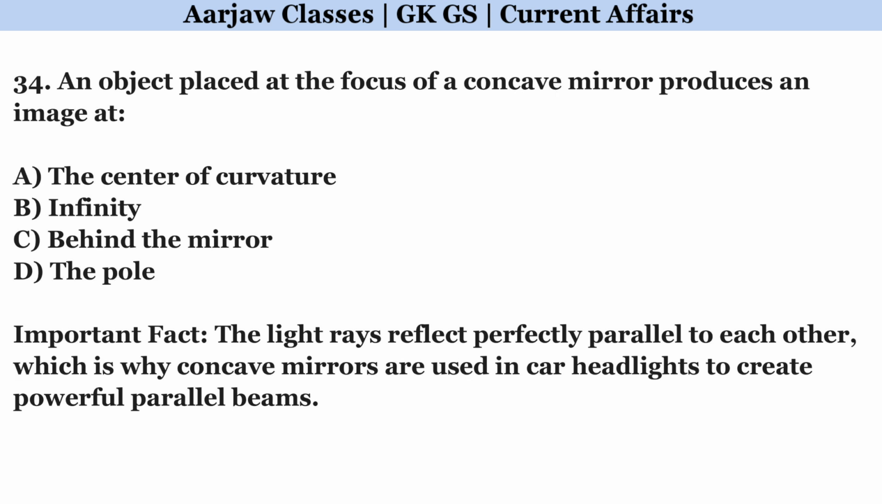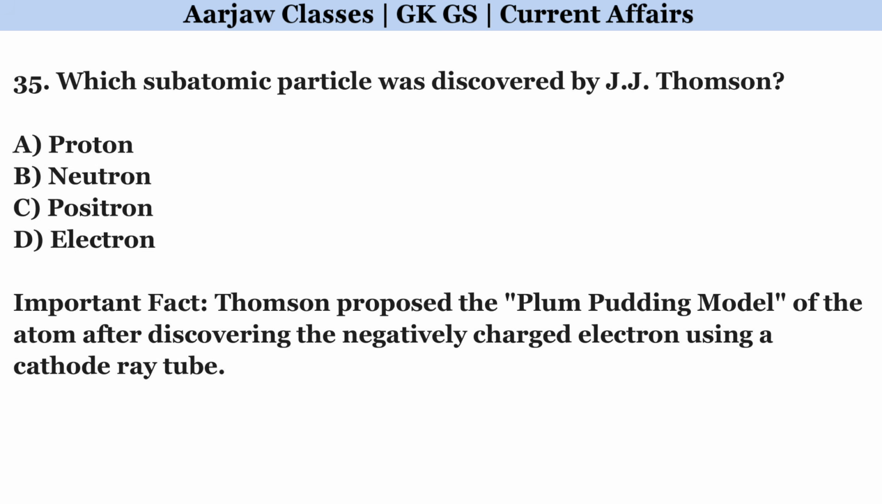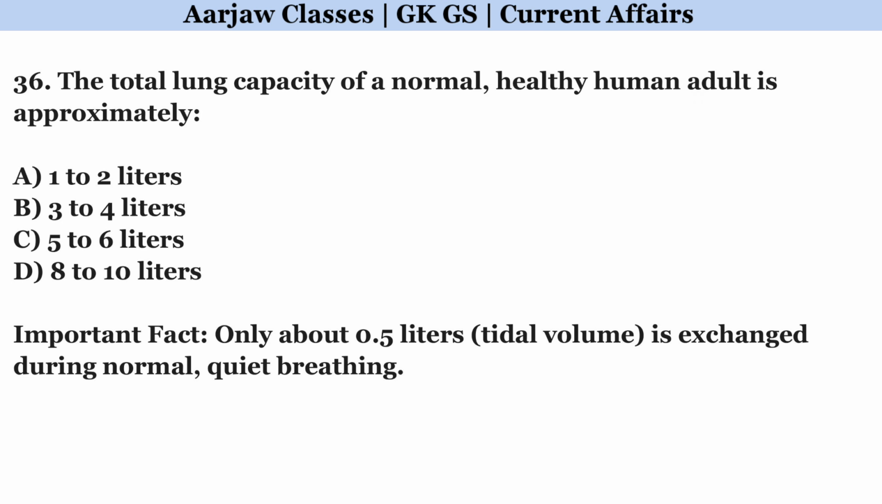An object placed at the focus of a concave mirror produces an image at. Correct option is B. Infinity. Which subatomic particle was discovered by J.J. Thomson? Correct option is D. Electron. The total lung capacity of a normal, healthy human adult is approximately. Correct option is C. 5 to 6 liters.